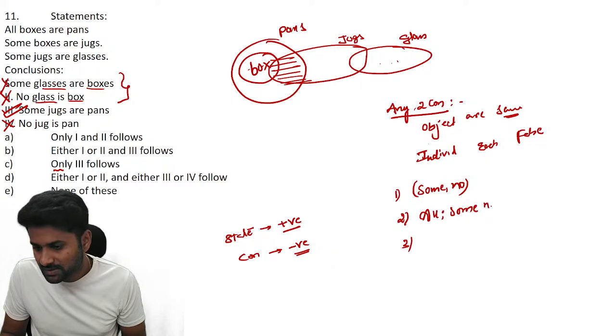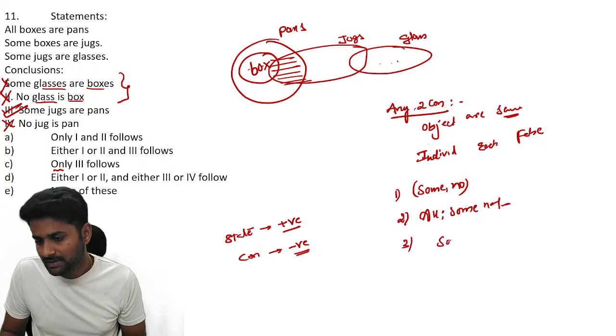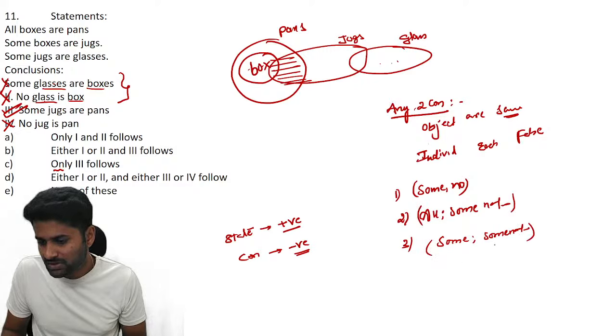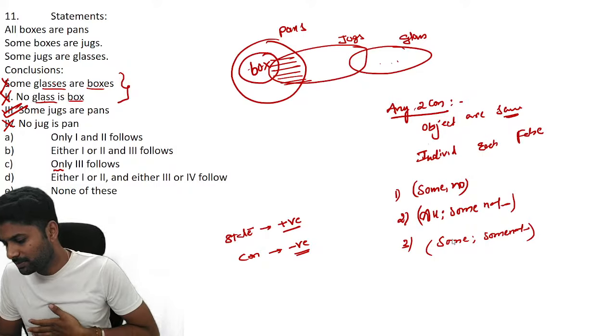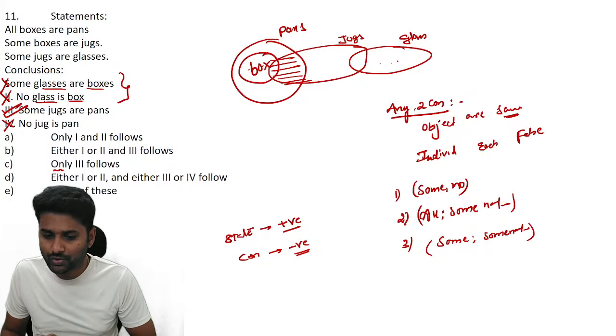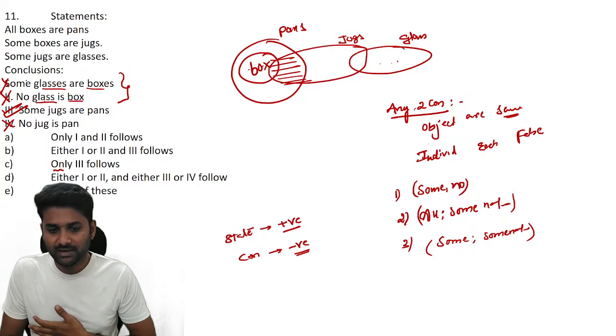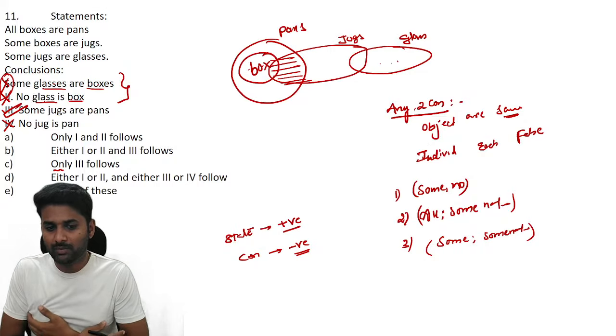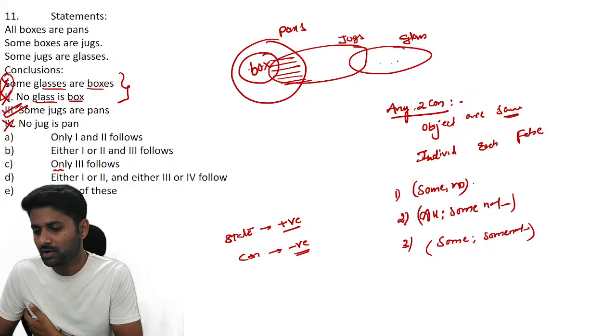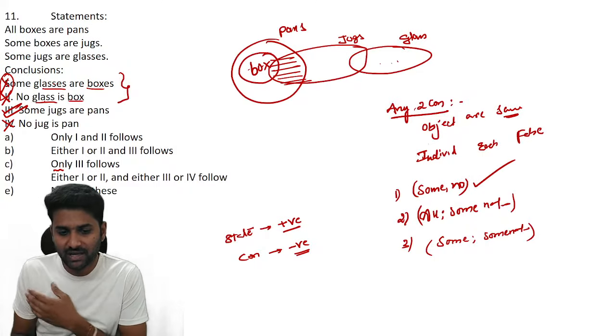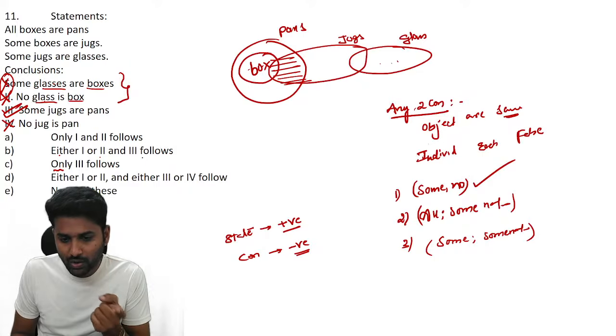Sorry, all comma some not. And the third one is some comma some not. So these are the three complementary pairs. If any two conclusions talk about one of the complementary pairs, then you have to choose the option either-or. Remember this point. See, conclusions 1 and 2 are talking about some and no. So we have one complementary pair as some and no. That's why either 1 or 2 and 3 follows.